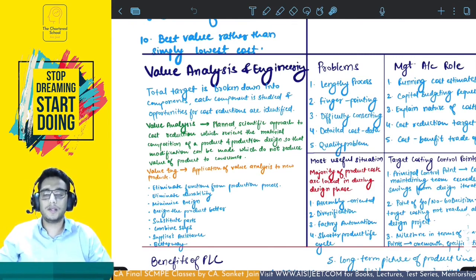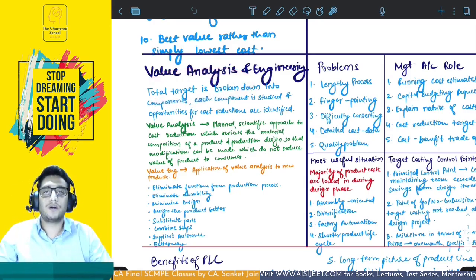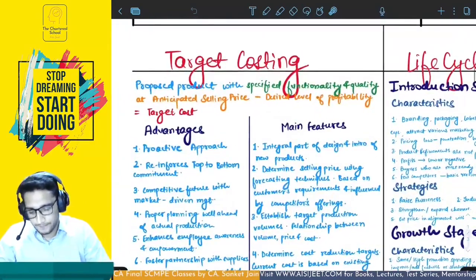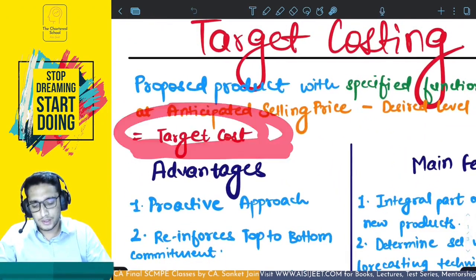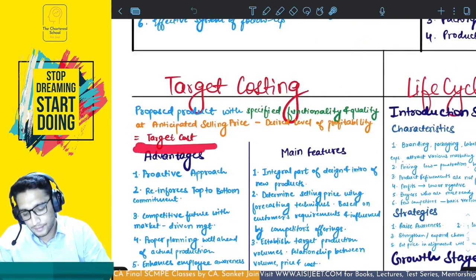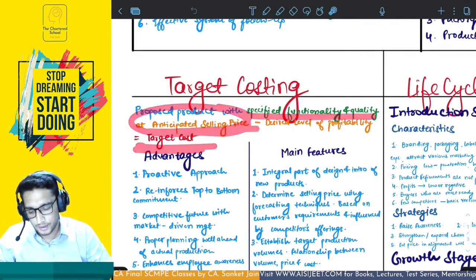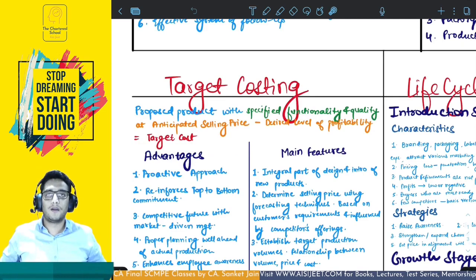What we are trying to do here is that we are trying to break down the target into components. What target? What kind of target? This target costing. Okay, this is the target that you have to achieve. The target cost is the target, but not just that, it comes with specified functions and quality. Selling price is something not to be understood here. So target cost, specified functionality and quality. You are trying to produce a product. First, design a product with specified functions and quality at a target cost, right?